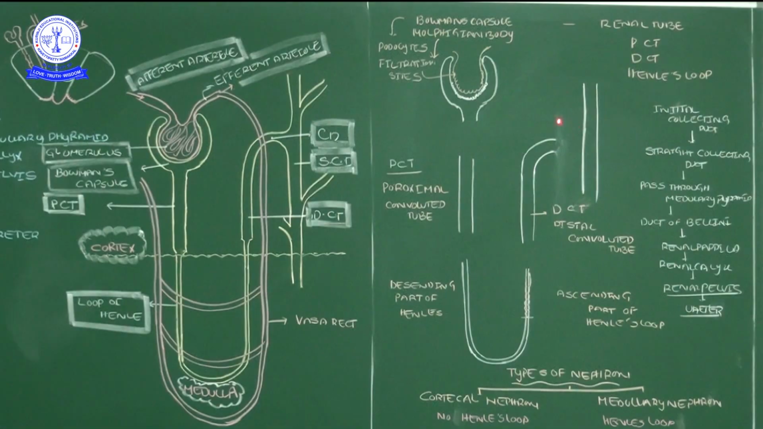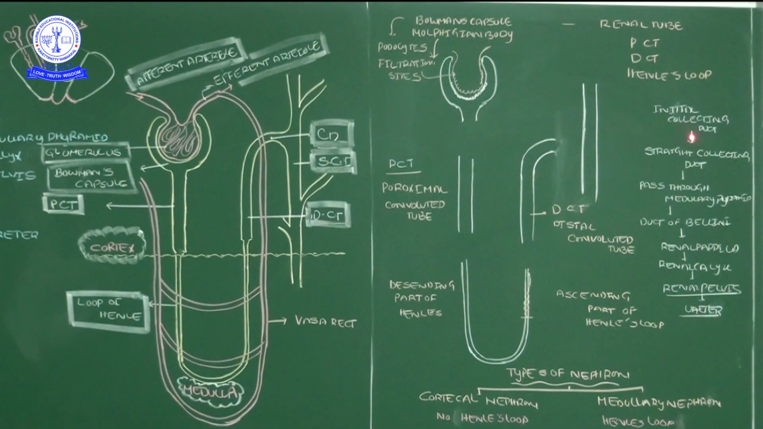First, collecting by the initial collecting duct, and then later the straight collecting duct. This is the initial collecting duct. Later, this is the straight collecting duct. This is a collecting duct, the initial collecting duct. Afterwards it goes to the medullary pyramids.